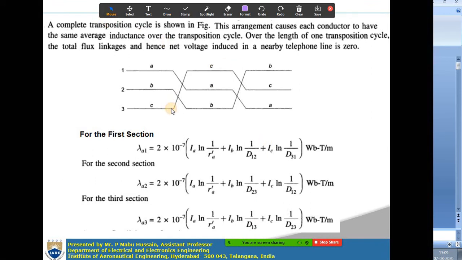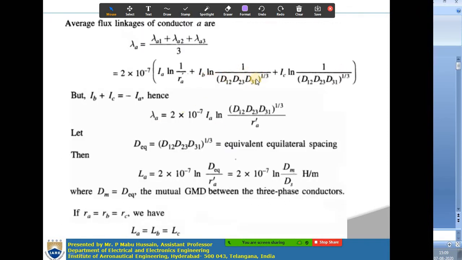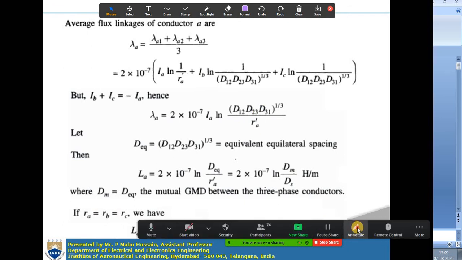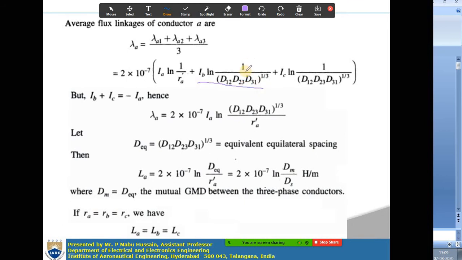See the second term in this expression: IB into ln 1 by D12, D23, D31 whole to the power of 1 by 3. Next you have to do the same thing for the third.